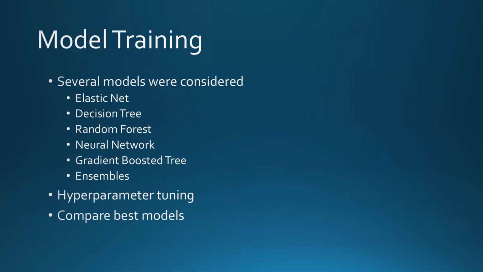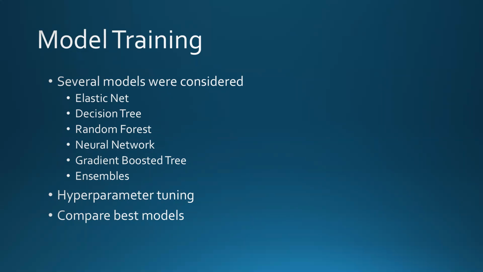After getting our data ready, we then explored several models to predict our response. The models that I have considered include the ElasticNet model, decision tree, random forest, neural network, gradient boosted tree, and ensembles. For some of these models, I also performed hyperparameter tuning using a grid search technique with cross-validation.